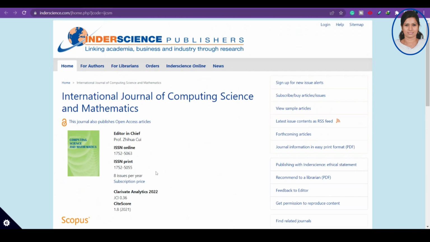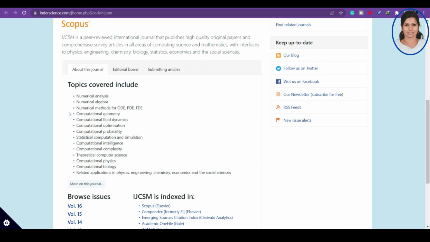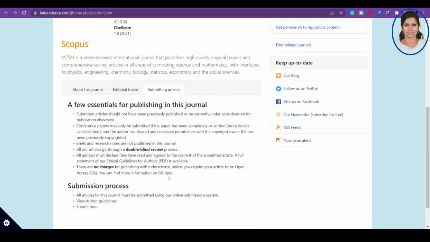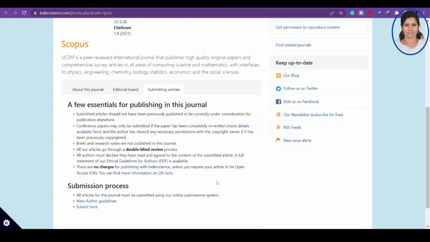This is an Inderscience publisher, so they are publishing 8 issues per year. And you can see what are all the other scope. So if you click on submitting articles, you can see there are no charges for publishing with Inderscience. Okay, and if you are going for open access, that is, if you want to make your article open to everyone without paying any fee, then you have to pay for that. Other than that, there are no charges for publishing with Inderscience.